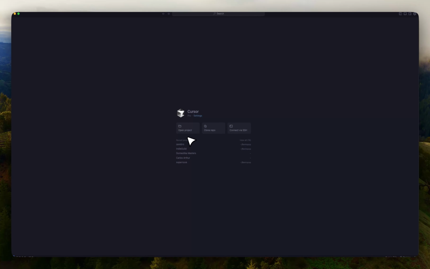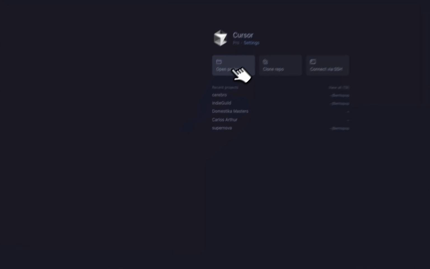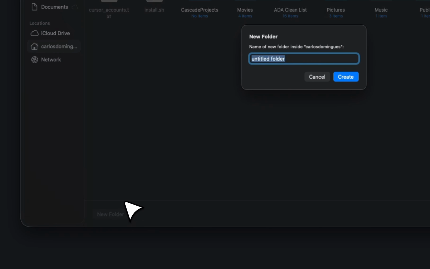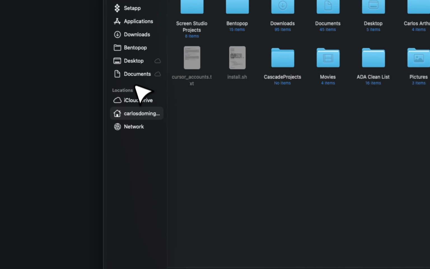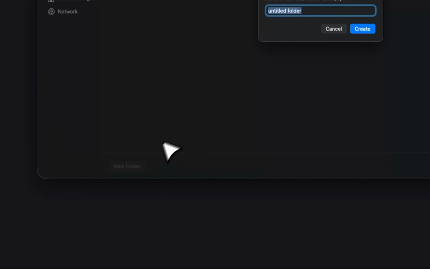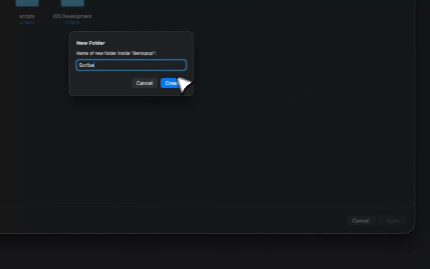To do that, you just click on Open Project, then click on New Folder, and name it. For this one, I'm just going to move it to here. I'm going to call it Scribe and create, then open the folder.